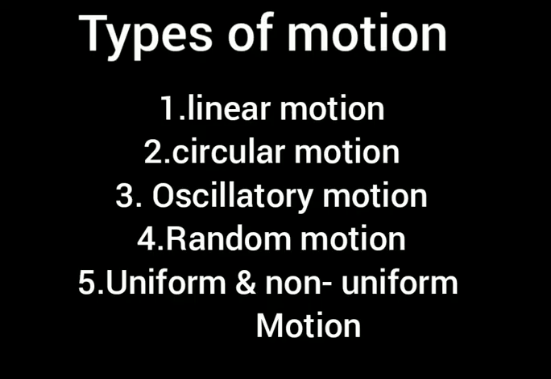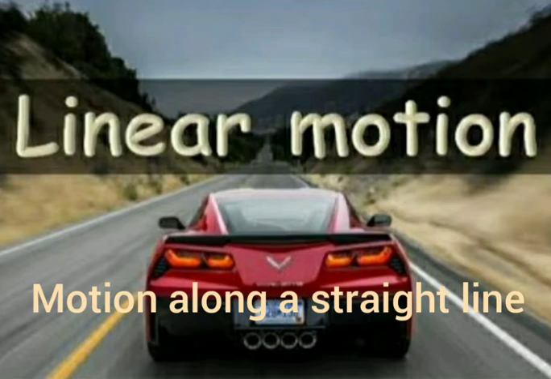Types of motion. In physics, motion can be classified as below: linear motion, circular motion, oscillatory motion, random motion, uniform and non-uniform motion. Let us see one by one.